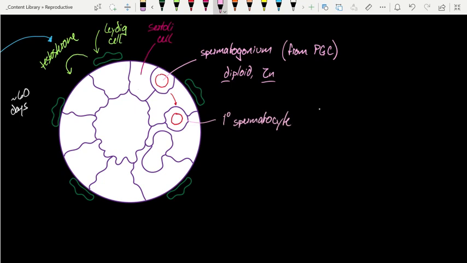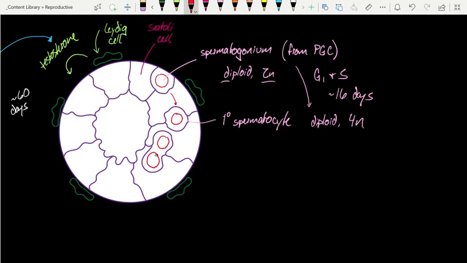Now the difference is that the spermatocyte is diploid, but now it's 4N. In other words, we've replicated the DNA in preparation to begin meiosis. In other words, this is moving essentially from G0 through G1 and S phases of the cell cycle, and this takes about 16 days.